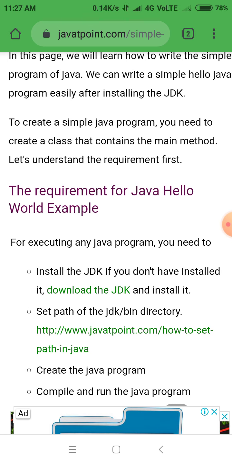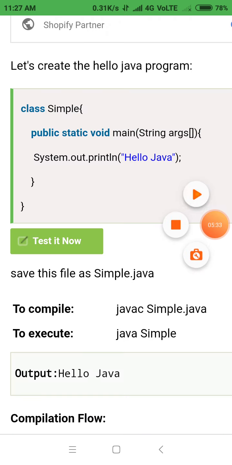Set the path of the JDK bin directory, which is given in front of you, at http://www.javatpoint.com, how to set path in Java. Then create the Java program, compile and run the Java program. Now see how to write a simple Java program. The code is in front of you.